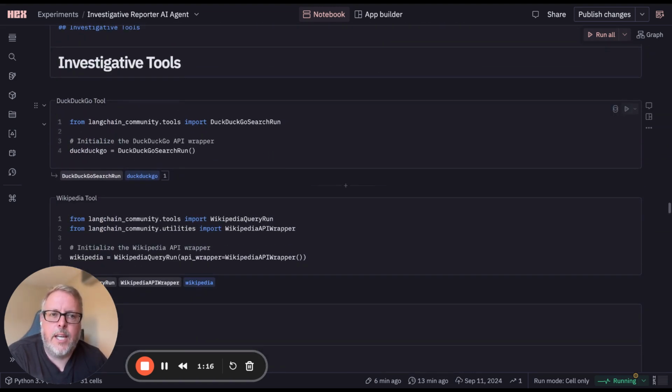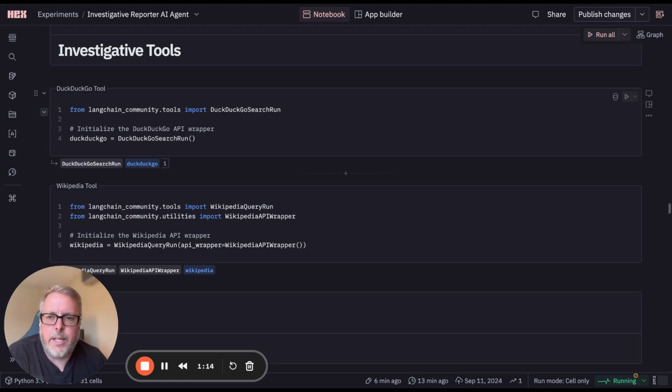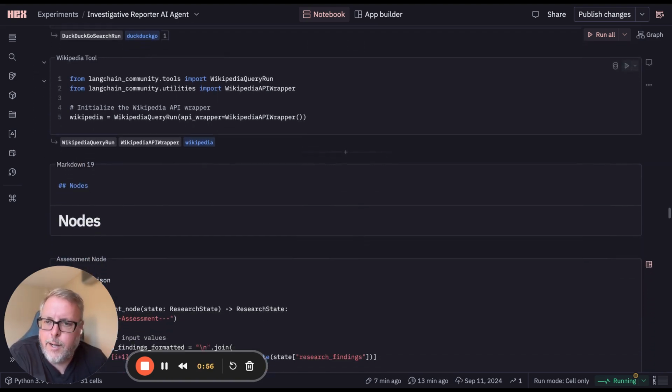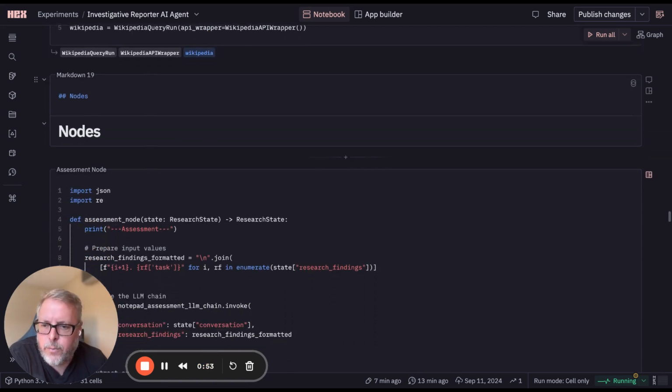Those are the investigative tools at the disposal of the agent for the moment. I have DuckDuckGo and I have Wikipedia. And honestly, at the moment, I'm only using DuckDuckGo. At some point, I want to introduce another node in the agent where it will decide which tool to use. But that's for a future iteration.